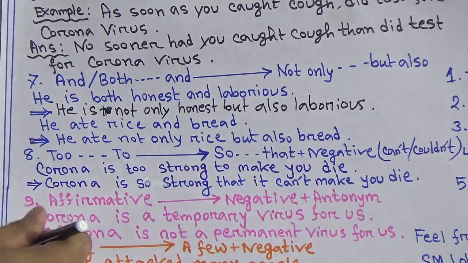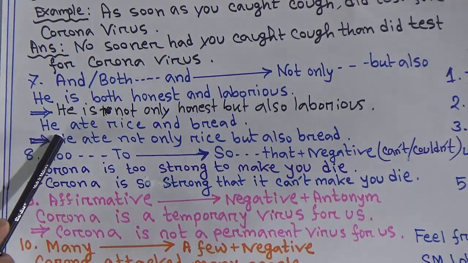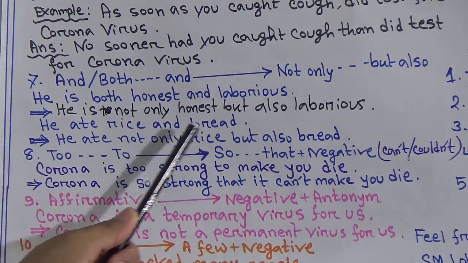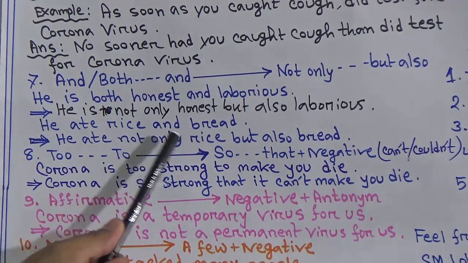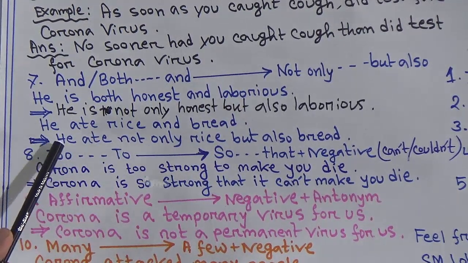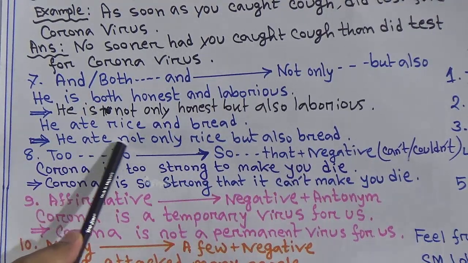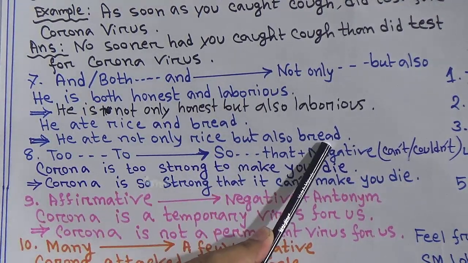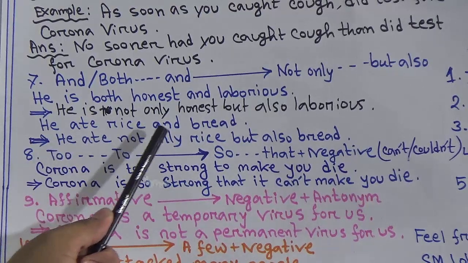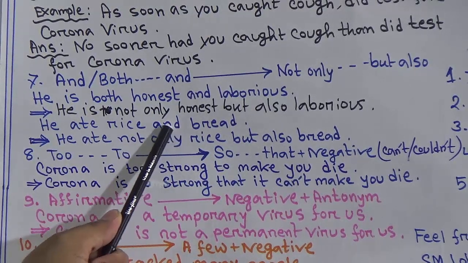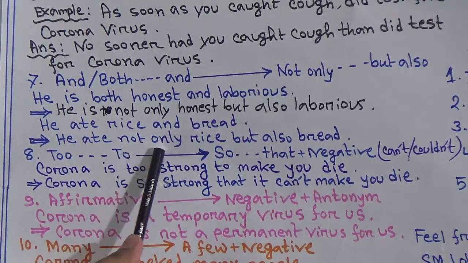Next, another example is given here. He ate rice and bread. He ate both things. So the answer should be he ate not only rice but also bread. Due to both and and, you have to change them as not only and but also.